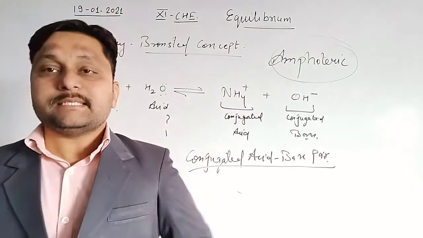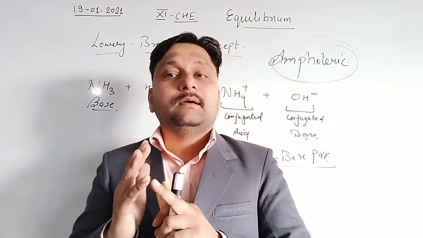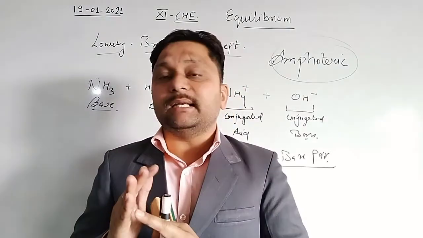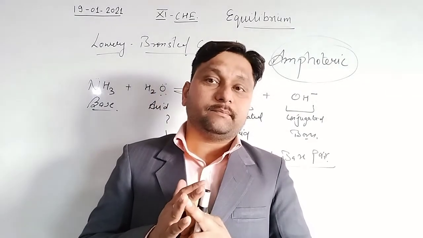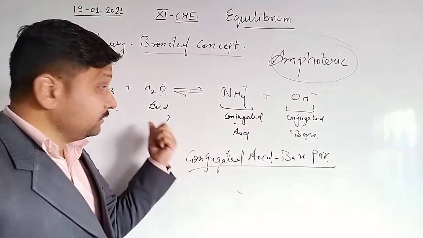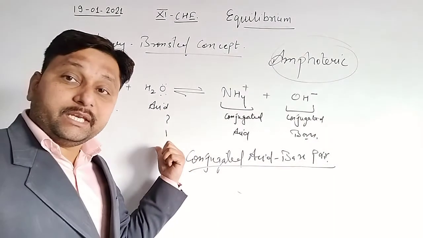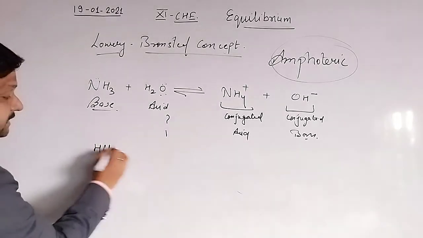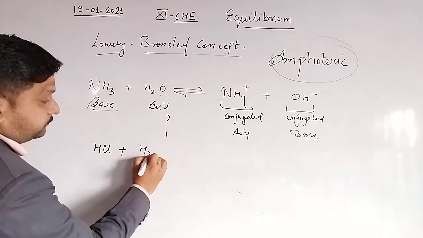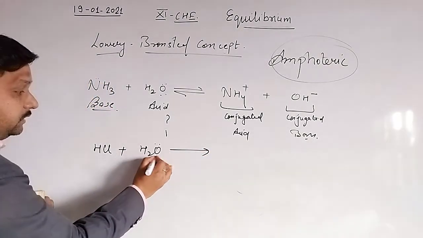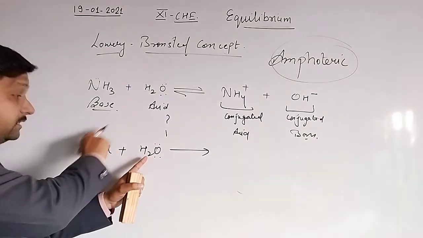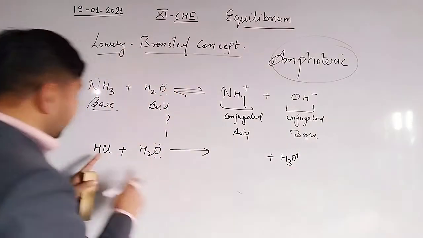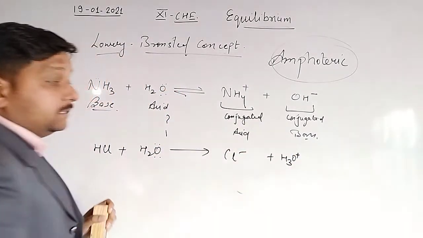So there are three categories of acid and base: one is Arrhenius concept, one is Lewis acid and base concept, and the last one is Lowry-Bronsted concept. Clear? Yes, we are talking here about why water behaves as amphoteric in nature. See, if any acid like HCl reacts with water, so the lone pair has a tendency to attain this H+. अभी हमने डिस्कस किया था इस बारे में. Clear? Then it will be converted into hydronium ion, and this HCl will be converted into Cl negative.